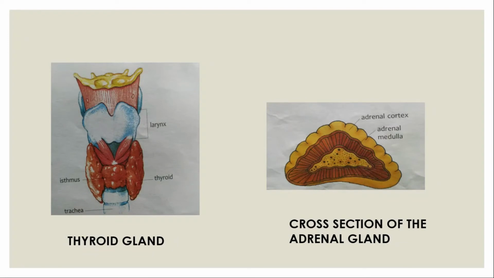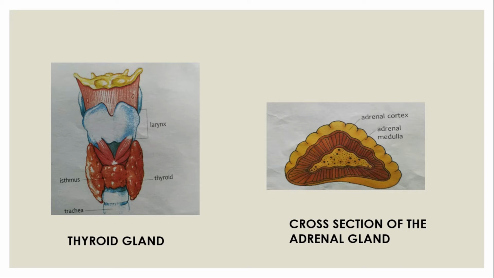In this we have two lateral lobes on either side of the trachea, forming the thyroid gland, and they are connected by a narrow mass of tissue called the isthmus.